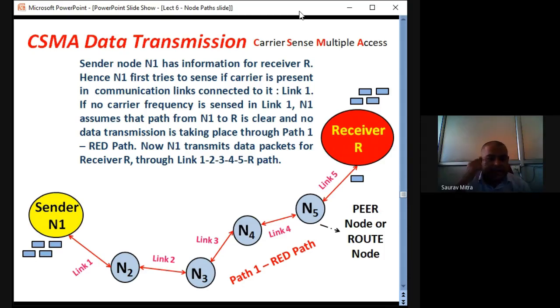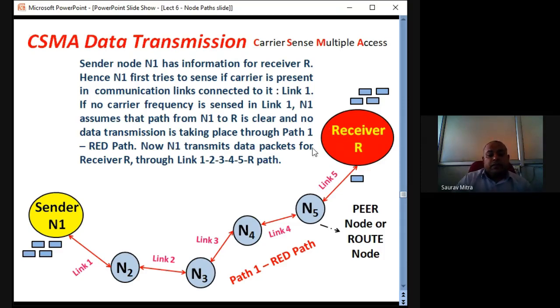So carrier is actually the proxy for data, or carrier is proxy for transmission over any channel, because we first modulate the data by using carrier frequency, and then we transmit the data over the channel. So if there is a sender, as you can see in the diagram here, this is a sender node N1. These are data packets, blue data packets. They are transmitted over link 1, link 2, link 3, link 4, link 5, and all the data packets are coming to the receiver R after a certain time.